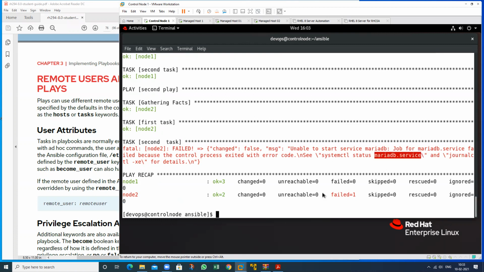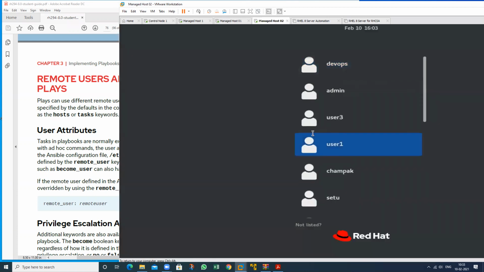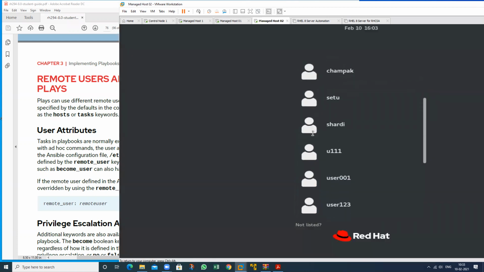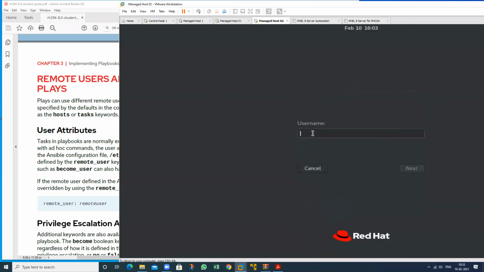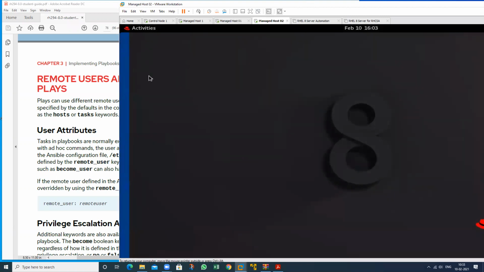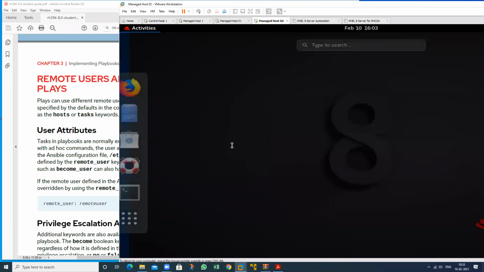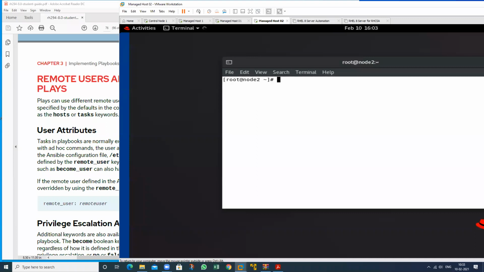So I will check first what is the reason for this. Just go to this machine and check what is the reason. So I will check whether the MariaDB package is installed or not. systemctl status MariaDB.